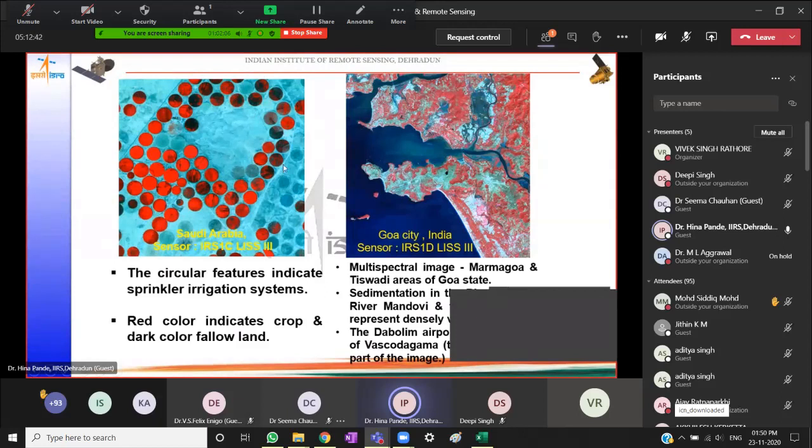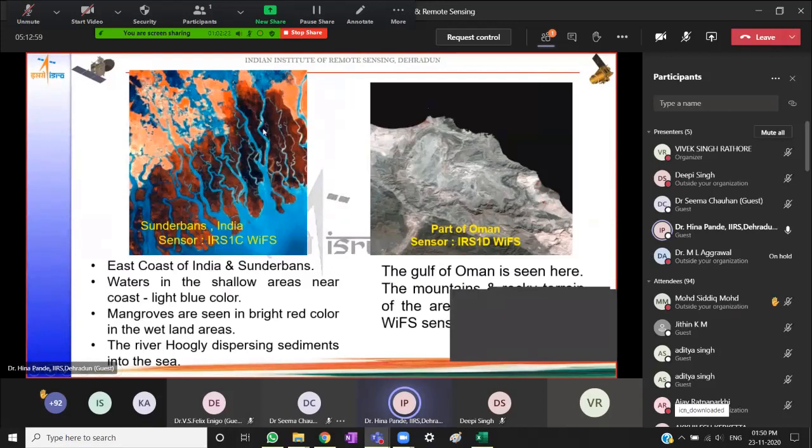Because infrared wavelengths are going to be absorbed, right? Suspended material is seen, and as the depth of water increases, it becomes darker. We'll see this in the next image. The delta region, the shape itself indicates that there are several rivers coming and depositing their silt here. Lot of suspended material. Darker portion again indicates presence of moisture or water. Here it is fairly dry.